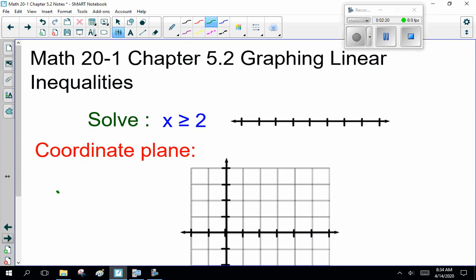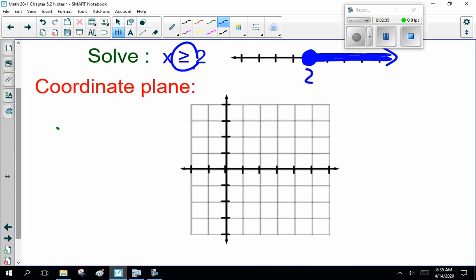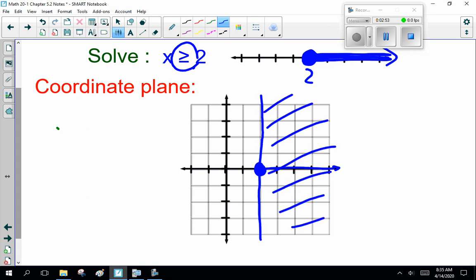So, if I asked you to solve x is greater than or equal to 2, here's 2 on our number line. Since this is greater than or equal to, the equal to part means we include the 2, and every number bigger than that. The greedy fish wants the numbers bigger than 2. Now, if I put that in a coordinate plane, here I have to do some counting. This is 2. It's everything to the right of this line. That's what we're looking for. So this is x is greater than or equal to 2 on the coordinate plane. See how that goes?